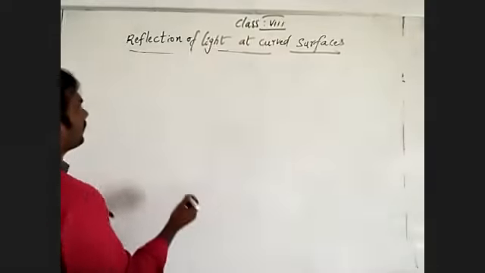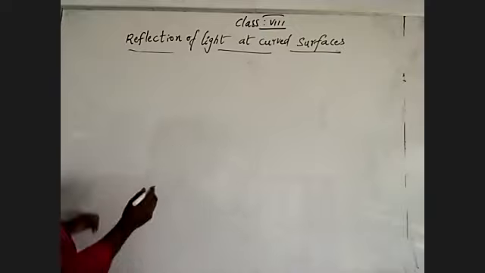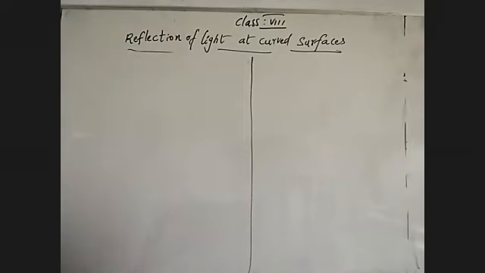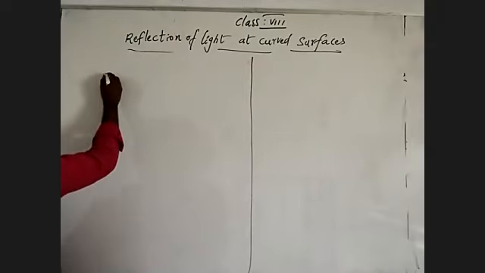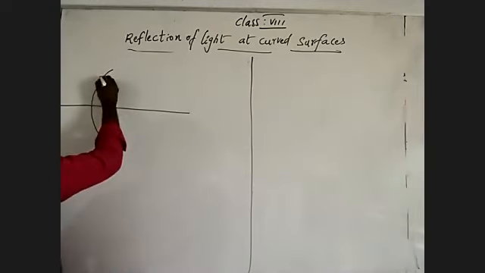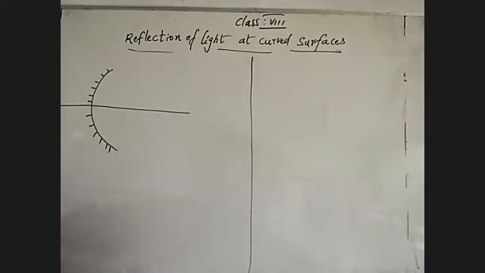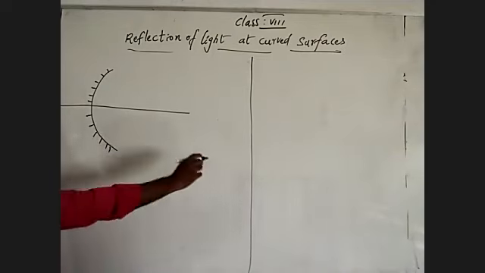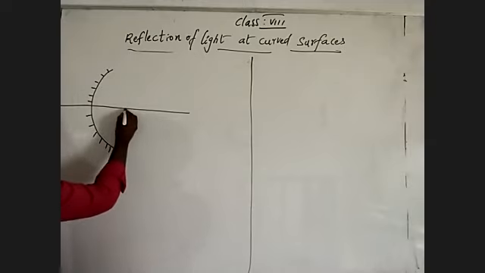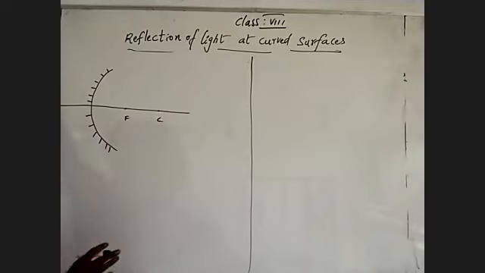Coming to that, how reflection takes place through the two spherical mirrors. I'm talking about the inner curved surface. What is this? It is the inner curved surface, which means a concave mirror. See here, this is the focus and this is the center of curvature. Approximately both should be equal.